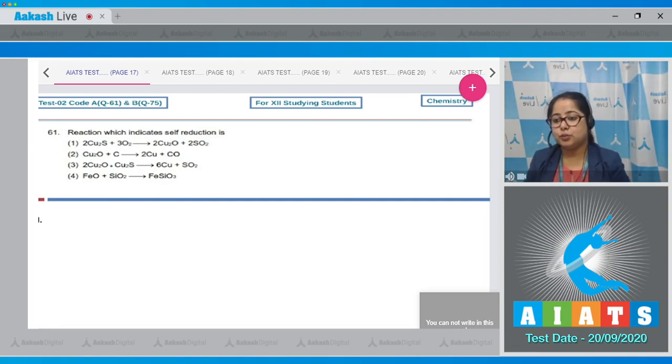So among the given options, it is very clear that in option number 3, Cu2O reacts with Cu2S to form Cu and SO2. That means option number 3 indicates self-reduction. So the correct answer is option number 3.